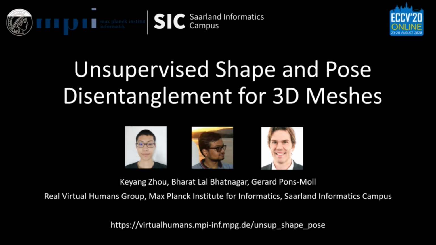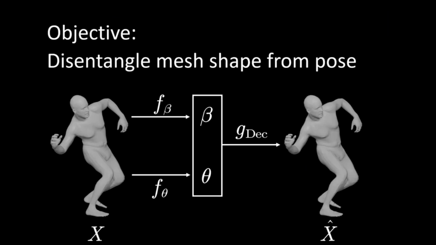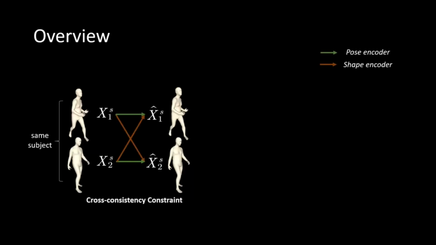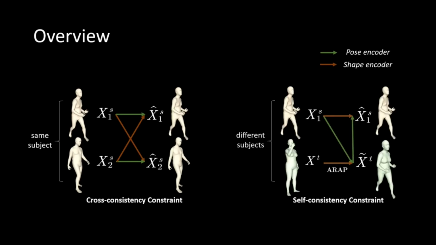I want to introduce our work, Unsupervised shape and pose disentanglement for 3D meshes. Given an input mesh, our objective is to encode it into a latent space that is composed of disentangled shape and pose components. Our method is based on two key ideas. First, shape code should not change within a motion sequence, which we enforce with a cross-consistency constraint. Second, changing pose should not affect shape, which we enforce with a self-consistency constraint.